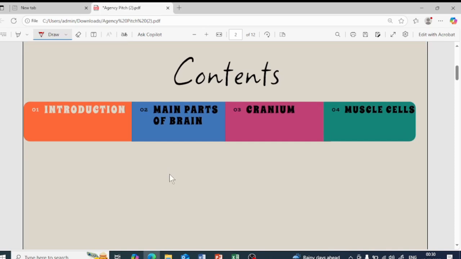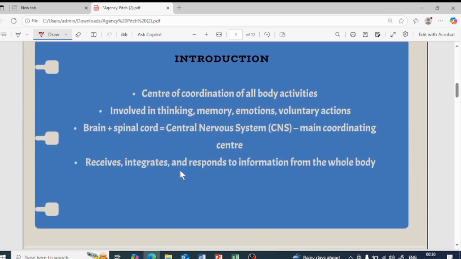So these are the contents we are going to concentrate on today. The introduction part of it, the main parts of the brain, the cranium and muscle cells. Introduction part, center of coordination of all body activities. So the brain is the main center for the coordination of all of the body activities. All the activities of the body are controlled and coordinated by the main boss, which is nothing but the brain.